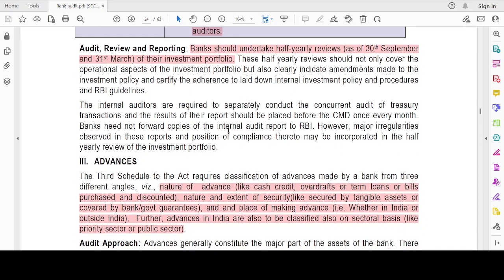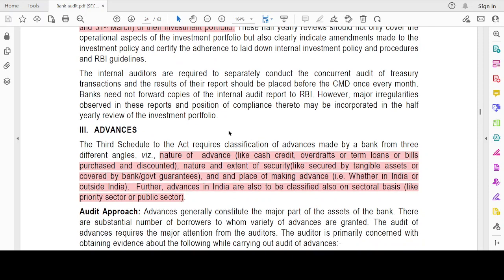Then we have audit review and reporting. A half-yearly review should be there, which means 30th September. Generally, the financial year is from April to March, so 30th September and 31st March are when the half-year ends. That's when the bank should undertake half-yearly reviews. It should also conduct a concurrent audit, and the report should be placed every month.